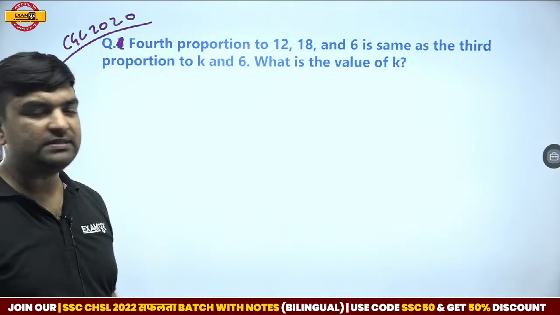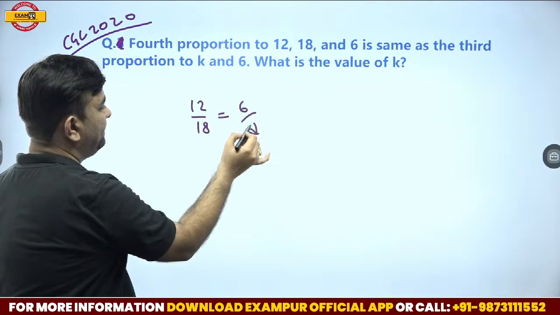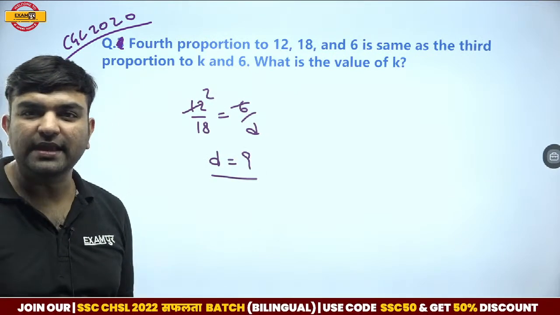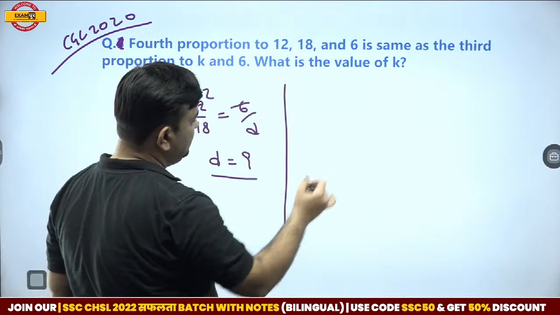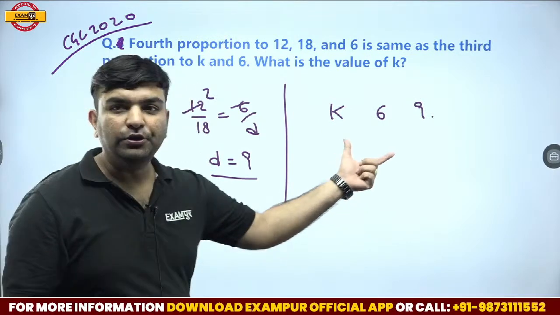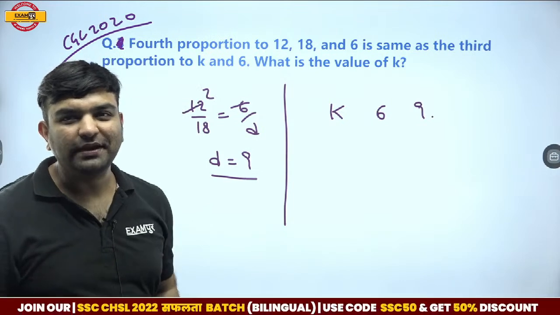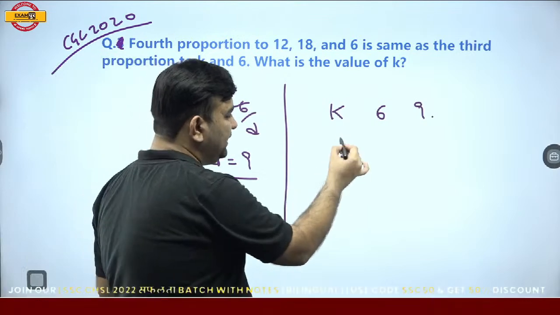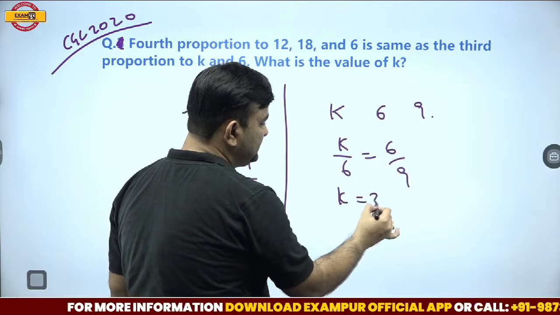The fourth proportional of this number: 12 by 18 is equal to 6 by D. D is 9. It is the same as the third proportional to these numbers. The third proportional is K, 6 and 9. When you do the proportionality among three numbers, what is the condition? B square upon AC. B square is equal to AC. Or you can say, sir, K by 6 is equal to 6 by 9. So K is 36 by 9, 4.